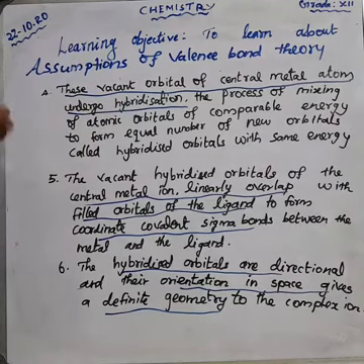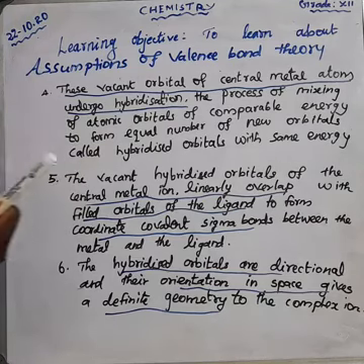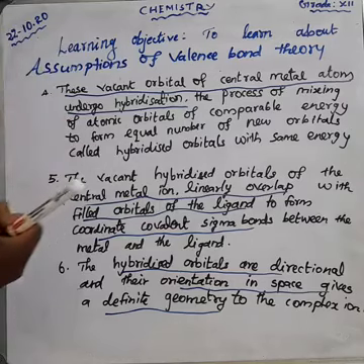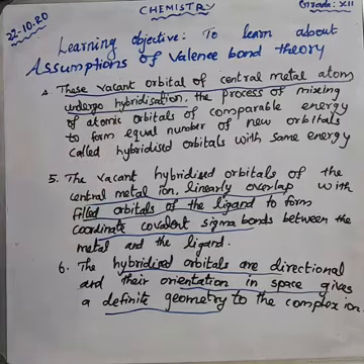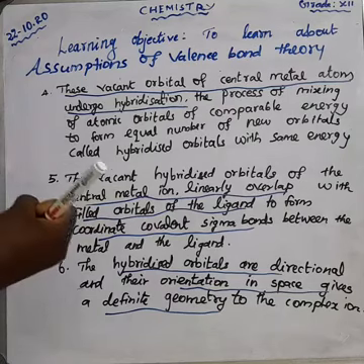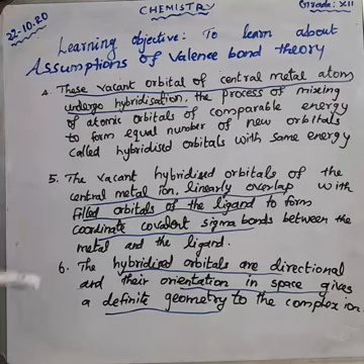An s orbital combines with a p orbital to form sp hybridization, like that. We'll learn some of the hybridizations. sp means linear, sp2 trigonal planar, sp3 tetrahedral, dsp2 square planar, and d2sp3 or sp3d2 means octahedral. These are the hybridizations.